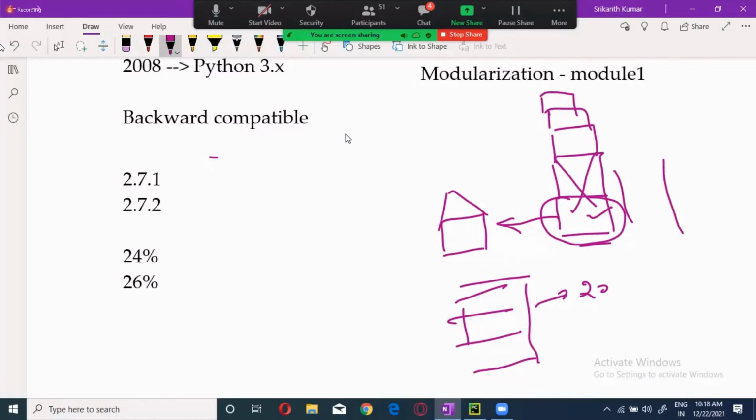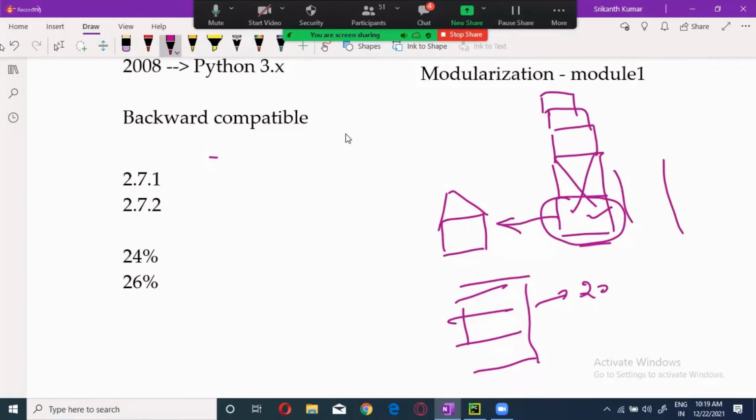They demolished the complete Python architecture. They built it from scratch. And this was the futuristic language, not the current solution. This was the futuristic language. And as I told you at the start, if you take any programming language, the life of the programming language will be 3 to 4 decades. Now, this was released in 2010, if you take it. 4 decades means 2050. Even 3 decades is 2040. Till 2040, it will be running with the current updates.